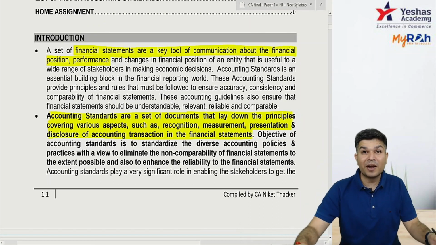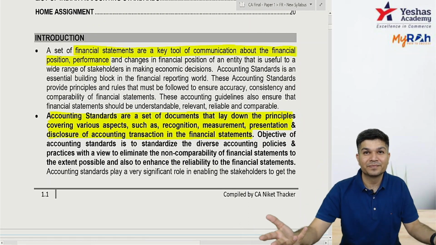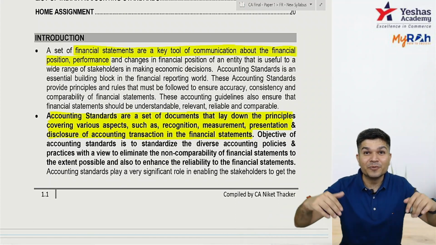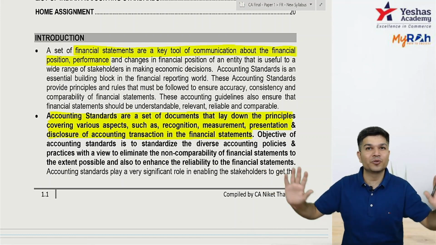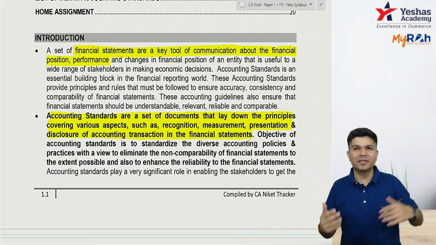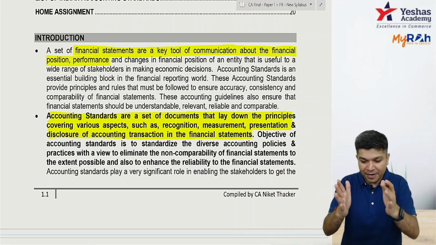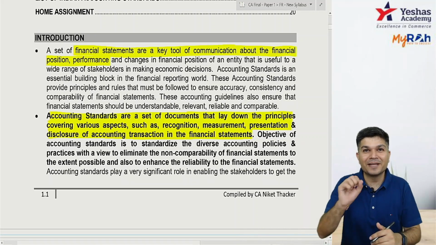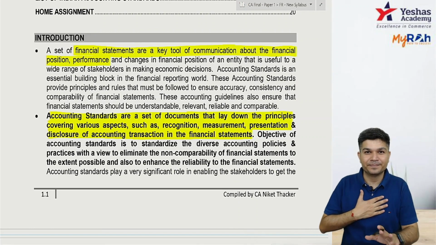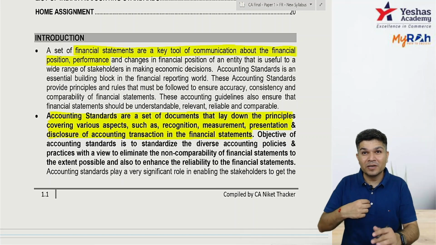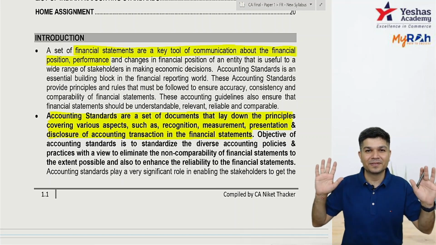And the objective of accounting standards is to standardize the diverse policies. Everybody accounting in their own way should not be there. I account in my way, you account in your way. No. For that we have accounting standards. Imagine I got some advance, I just got an order, and I'm booking it as sales.